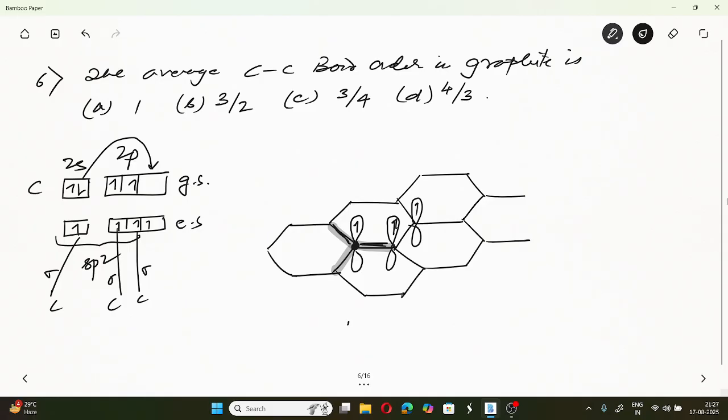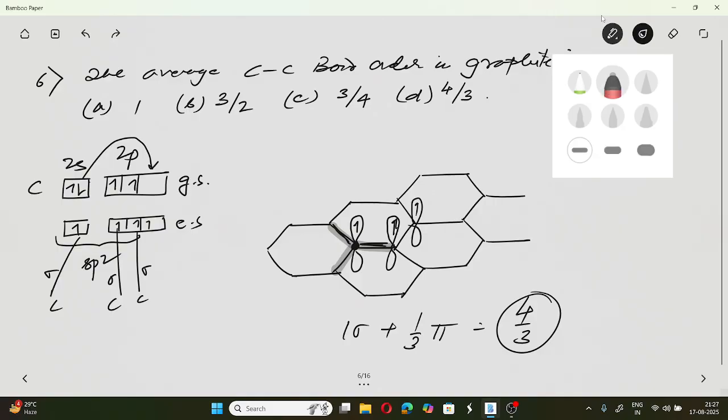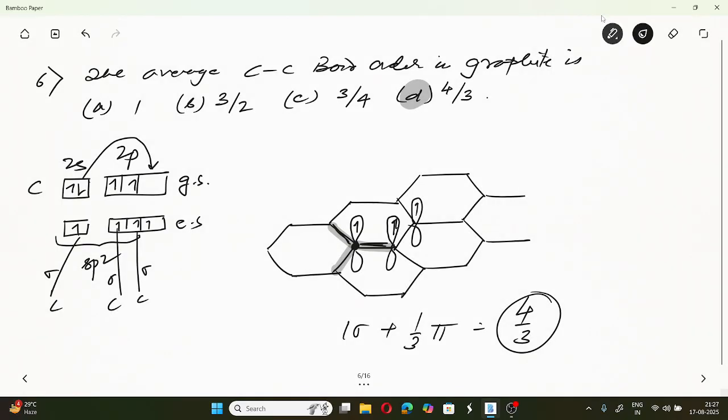So that's why 1 sigma plus 1/3 pi. So this is basically 4/3 bond order. So bond order is expected to be 4/3. So it's like this.